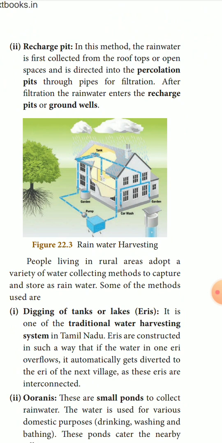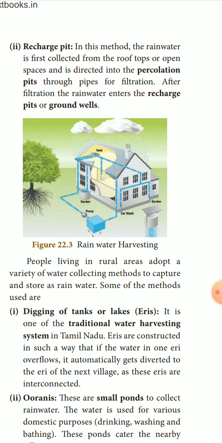After the filtration is over, because on the rooftops there may be small twigs, dried leaves or any other substance, it gets collected in these pits and filtered, and then it will only go to the ground level wells.